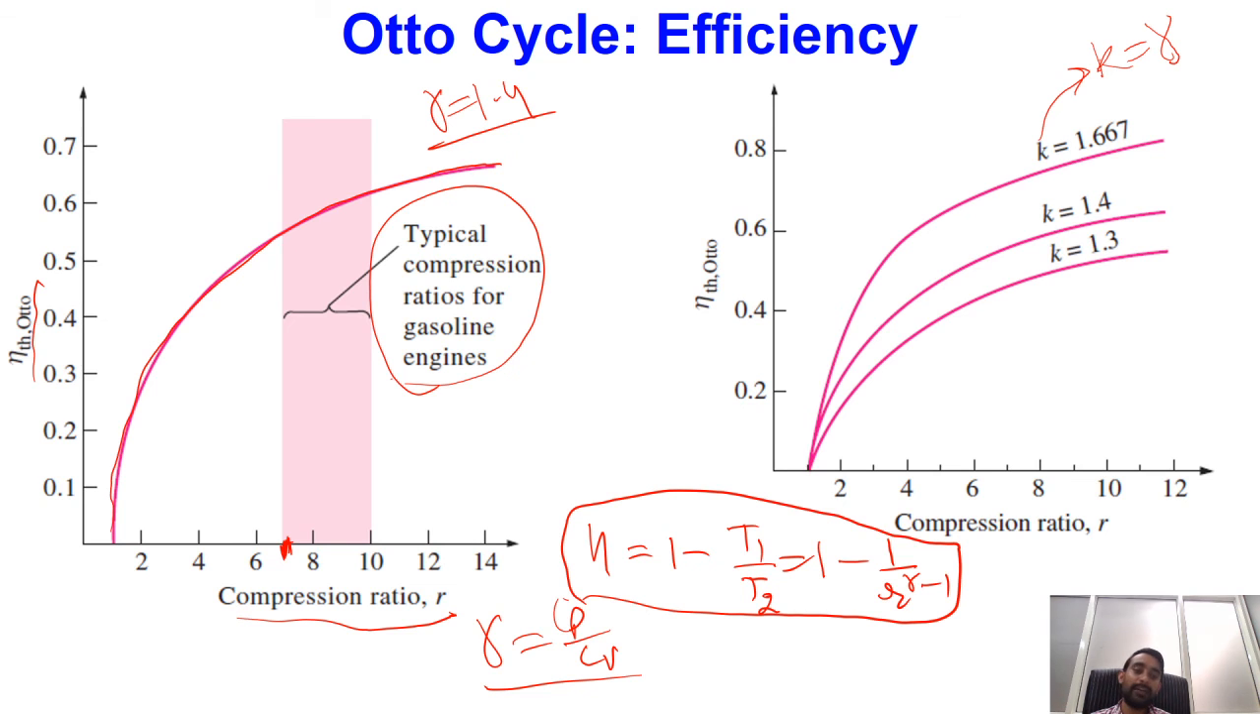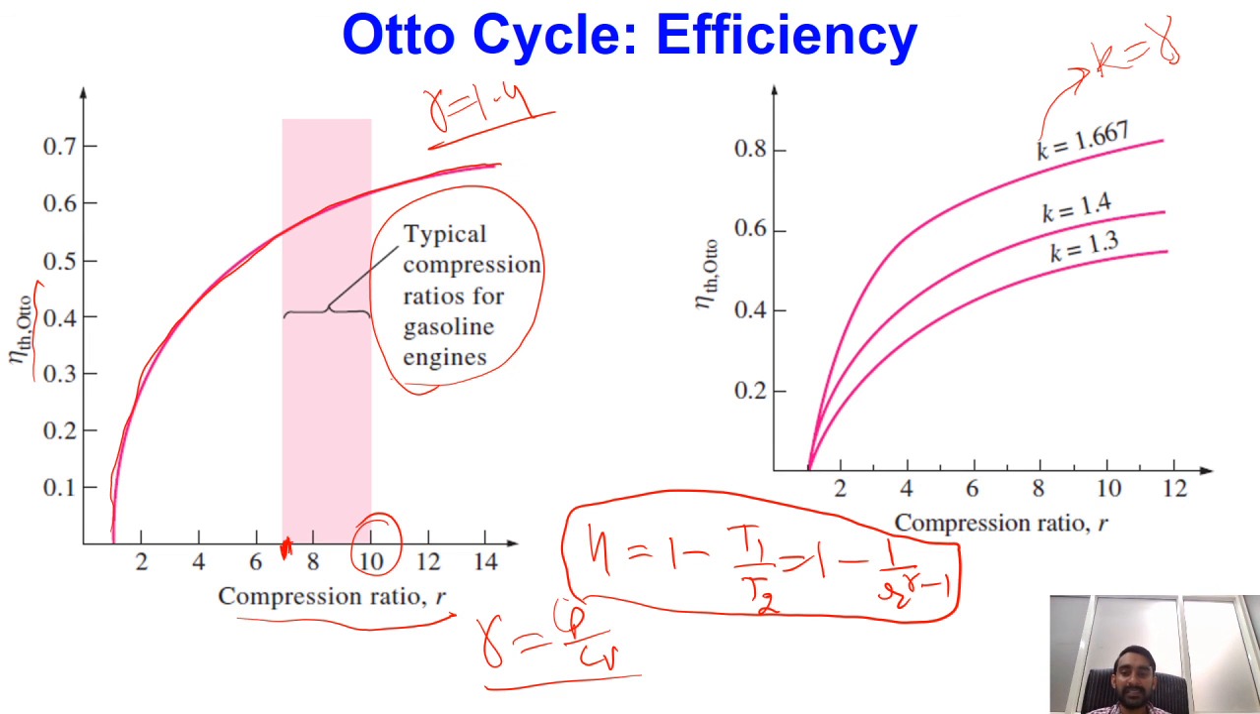Now one important point I would like to highlight over here. As I have specified, you can see from here that as the compression ratio is being increased, your efficiency is actually increasing. So why are we limiting ourselves, particularly for petrol engines, at a compression ratio of 10? The reason behind this is that in real scenarios in petrol engines, we are allowing the mixture of air and fuel to enter inside the system, our piston cylinder arrangement.